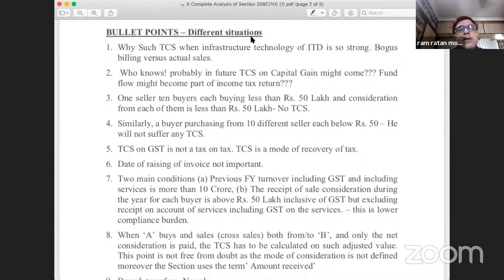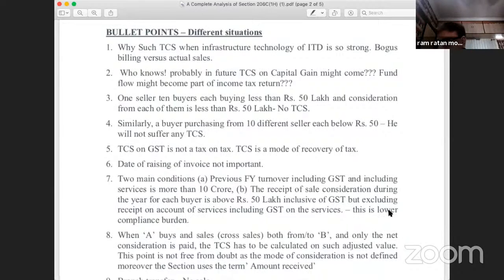I mean, catch in the sense the wordings which are used in the act in section 206C(1H) are very confusing. There they are using the words "any amount received". Now, what do you mean by amount? Does the amount include any money which is received, or even a barter of goods if the consideration is received against any sort of things? So, this is again a doubt which should be clarified by the CBDT.